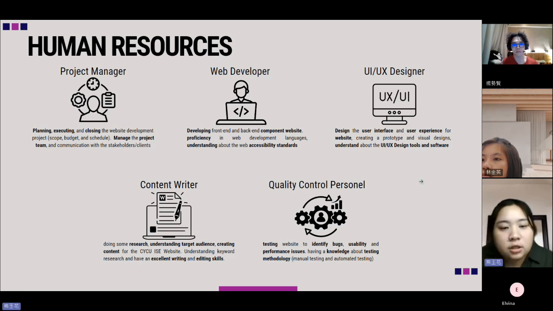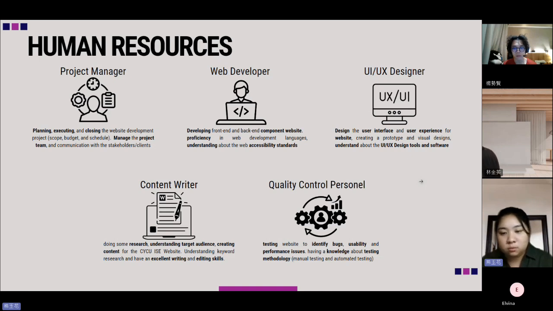And for the next one, there is the content writer. The job of the content writer is doing research, understanding the target audience, and creating content for the CYCU ISE website. He should also understand keyword research and have excellent writing and editing skills. For the quality control personnel, he will test the website to identify bugs, usability, and performance issues. They should also have knowledge about testing methodology, especially manual testing and automated testing.